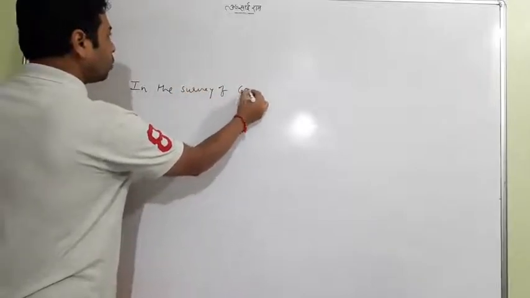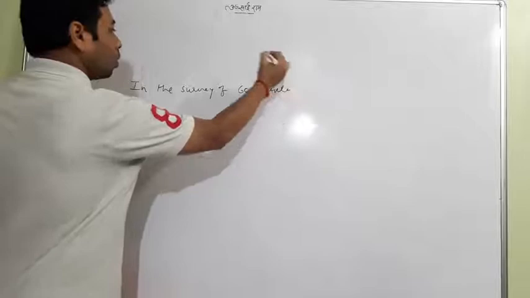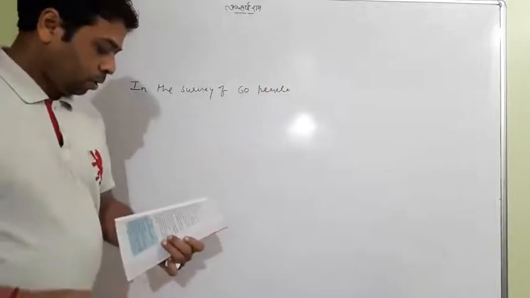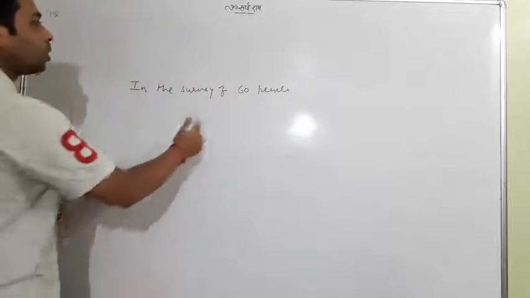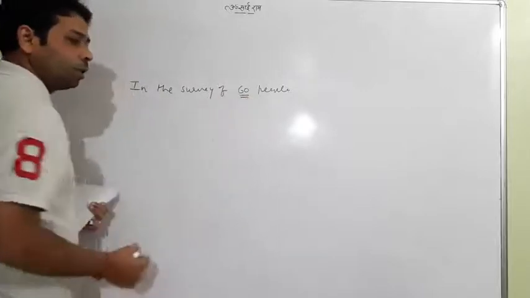In a survey of 60 people, the data is given, but the question is what is the 60?